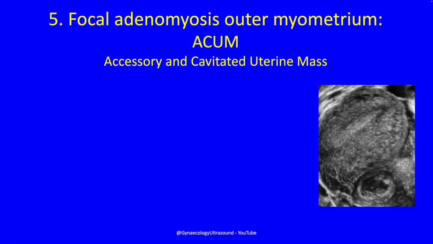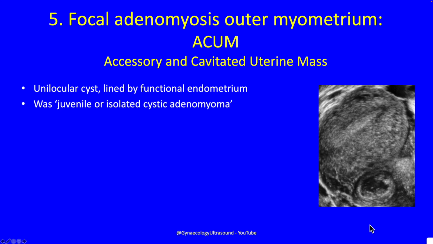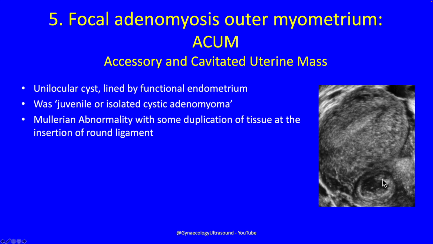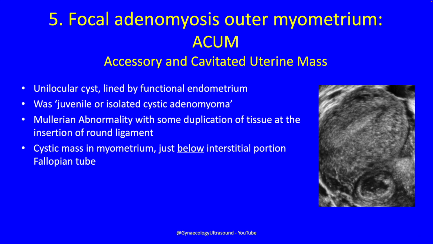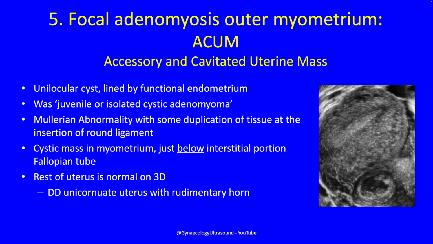Focal adenomyosis. And then the 5th type is an ACUM, an accessory cavitated uterine mass. They used to be called juvenile adenomyomas, and we've gone to ACUM, and now it's being reclassified as focal adenomyosis. And it's a unilocular cyst lined by functional endometrium, and it's a Müllerian abnormality with some duplication of tissue at the insertion of the round ligament. So it's always in the same place, just below the interstitial portion of the fallopian tube.